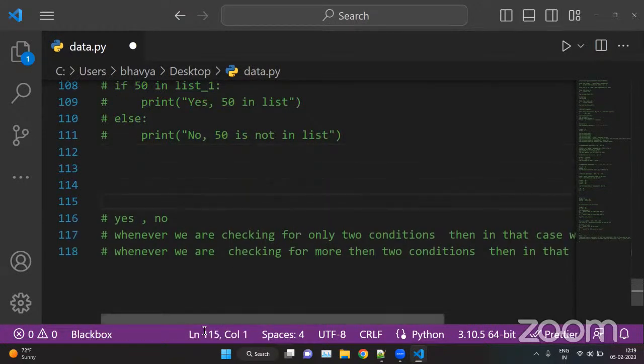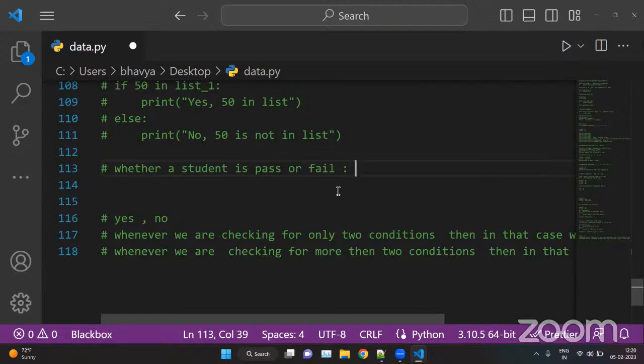Here we will make a scenario: whether a student is pass or fail. Okay, that is a scenario. Here we have only two conditions, pass or fail, yes or no. So in that case we use if else.